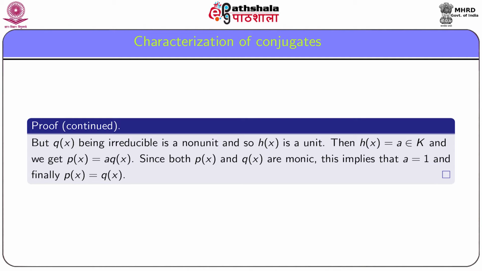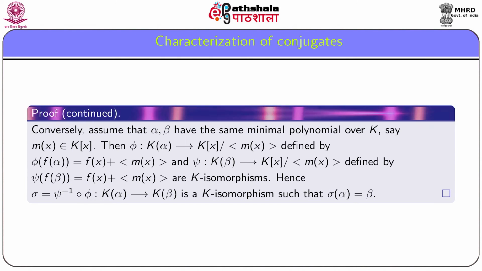Suppose h(x) is equal to a, and hence we get P(x) is equal to a into Q(x). Compare the coefficients of their leading terms. Since both P(x) and Q(x) are monic, this implies that a is equal to 1, and finally we get P(x) is equal to Q(x), that is, the minimal polynomial of alpha is same as the minimal polynomial of beta. For the converse, assume that alpha and beta have the same minimal polynomial over K.